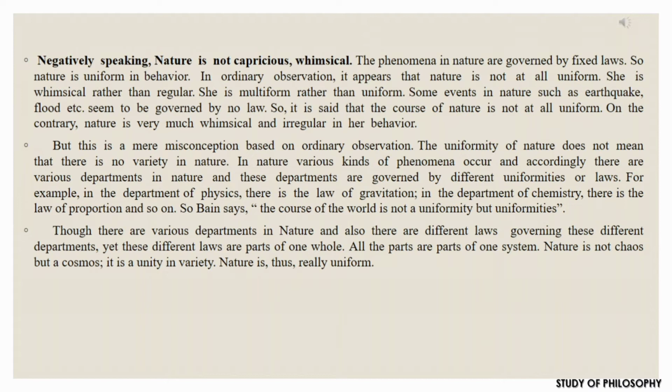So though there are various departments in nature and different laws governing these different departments, yet these different laws are parts of the one whole. So all the parts are parts of the one system.